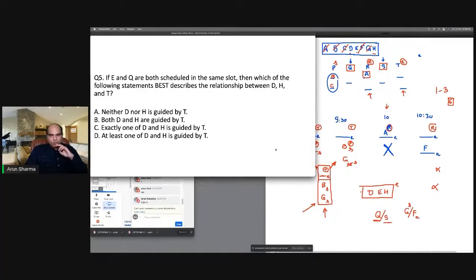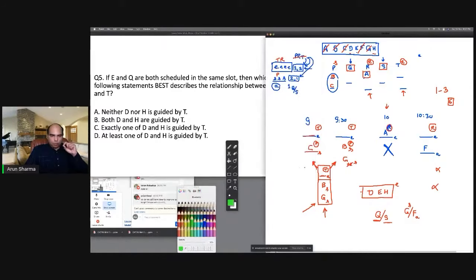If E and Q are both scheduled in the same slot. Now think about this. Again, this is a pointer question. E and Q both scheduled in the same slot. Yes, you have time, but you'll need to be very, very quick with respect to what you're going wrong with. Can I do it in this slot? Yes, it's possible, E as the student and Q as the guide. Possible.